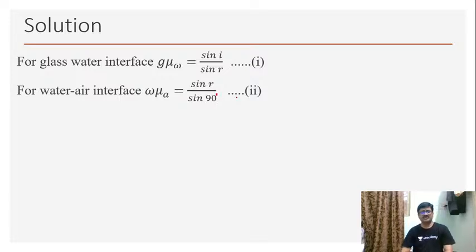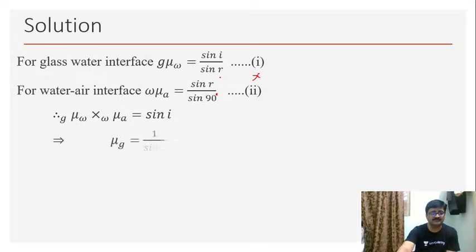Now let us multiply these two. Clearly sin r gets cancelled off, so I can write mu wg into mu aw is equal to sin I. So from this I can very easily write mu g is equal to 1 divided by sin I.